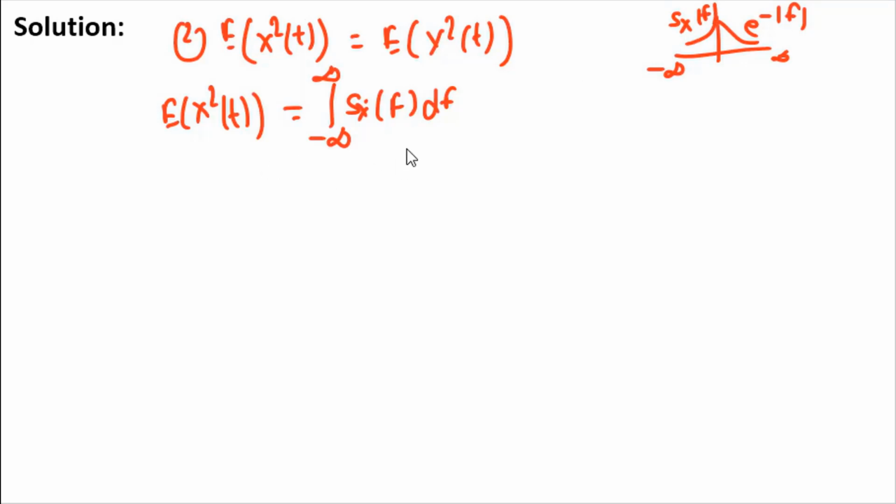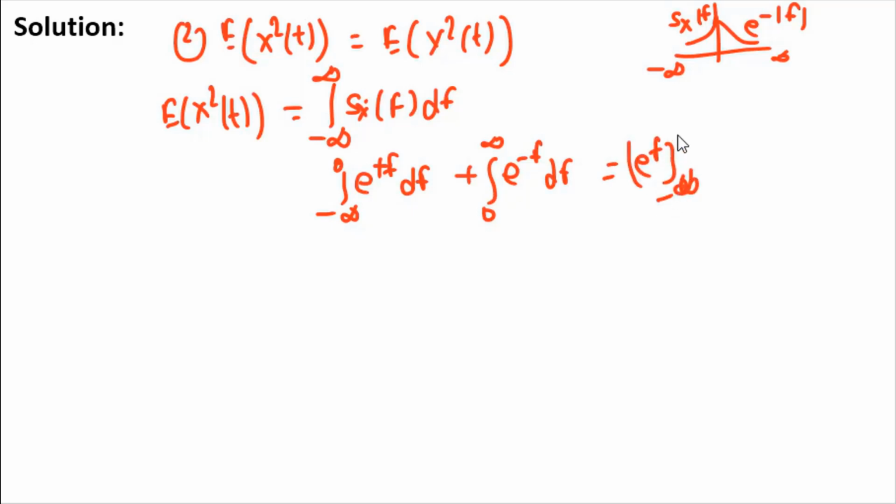So from minus infinity to 0, it will be e to the power plus f df, plus from 0 to infinity, e to the power minus f df. When you solve this integral, you get e to the power f from minus infinity to 0, plus e to the power minus f into minus 1 from 0 to infinity. So it will be 1 plus 1 equal to 2. So your e of x square of t equals 2.